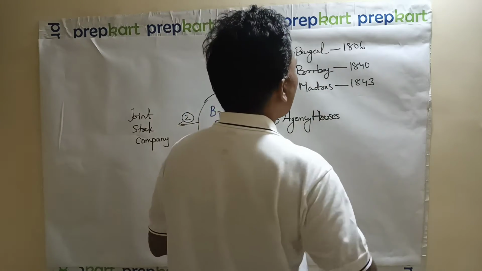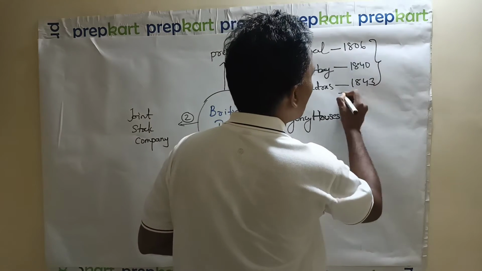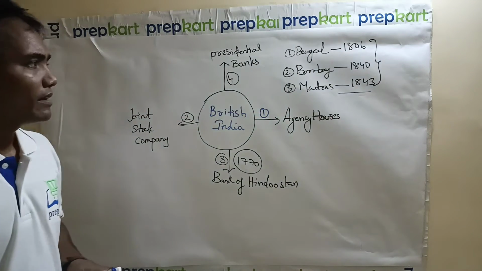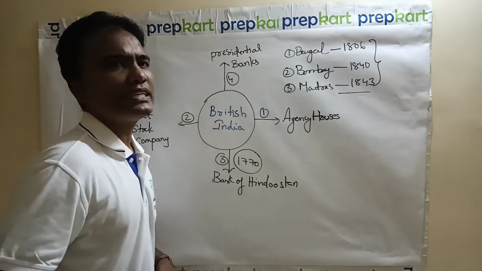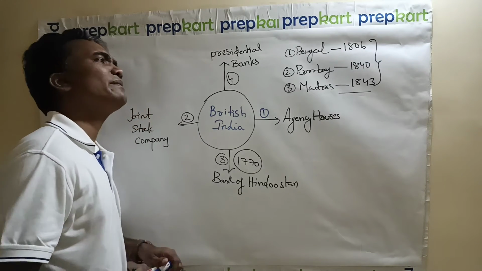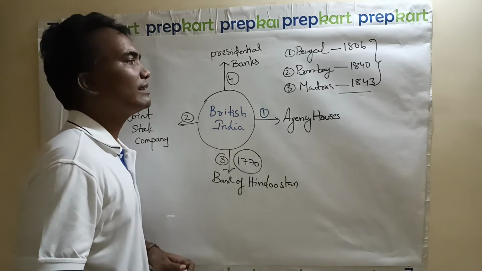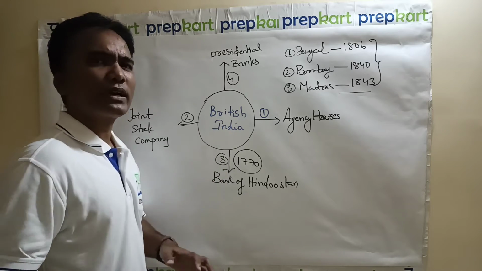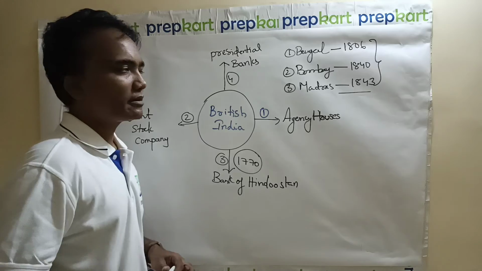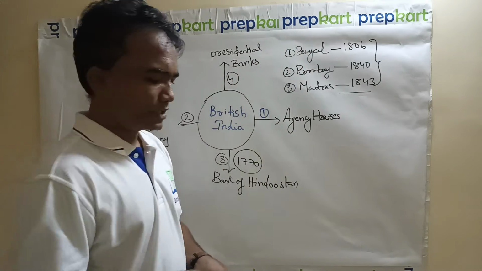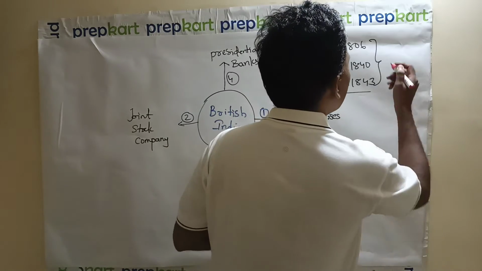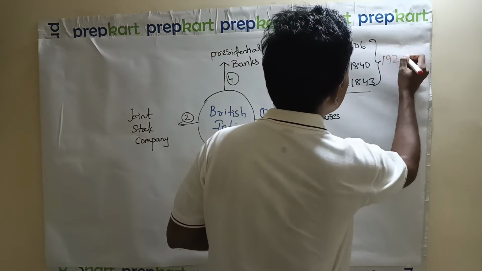And these three banks were consolidated. I'm not using the word merging. Merging means that if a bank is not performing well, then only can we say this bank is merged with that bank. But these three banks were consolidated to form the Imperial Bank of India in 1921.